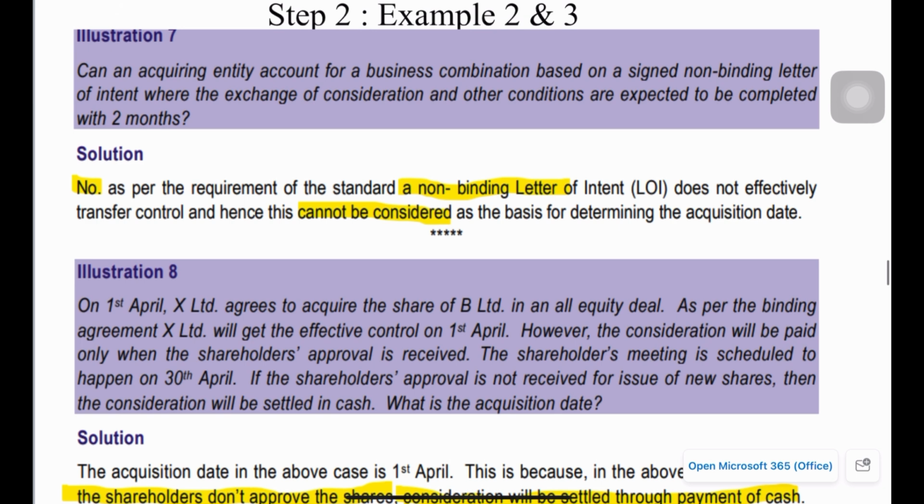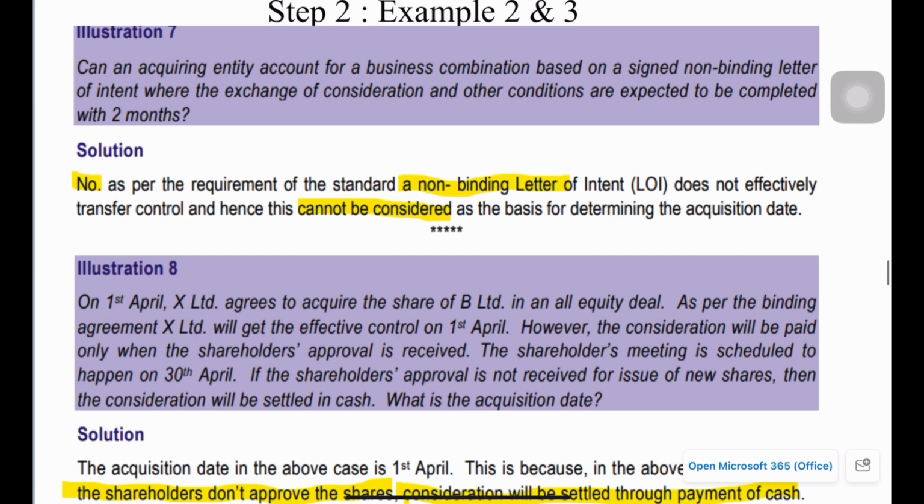So this is the second example. In this example there is a non-binding agreement being entered into between two parties, but there is no firm agreement. A non-binding agreement is just for reference purposes only, and having a non-binding agreement will not get into any specific requirement to get the acquisition accounted. So in this case we cannot take the date on which the non-binding agreement was entered as the acquisition date. That is not relevant here. No acquisition accounting will happen.